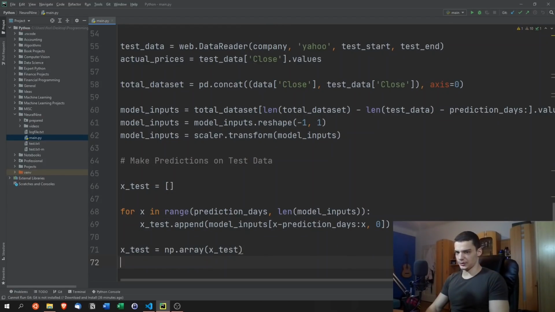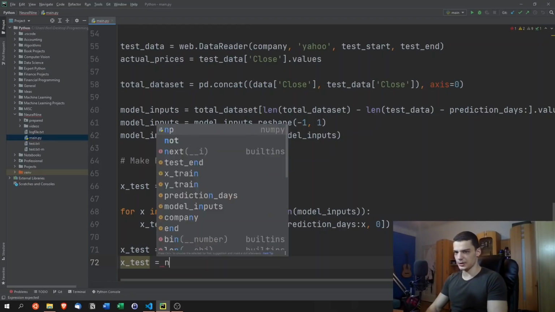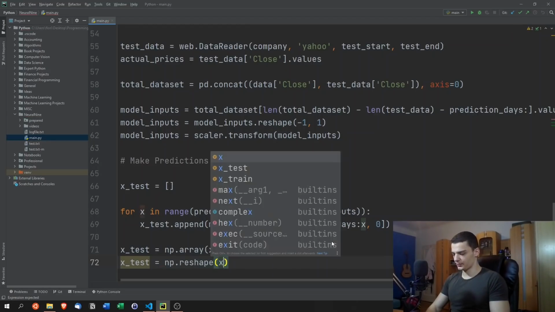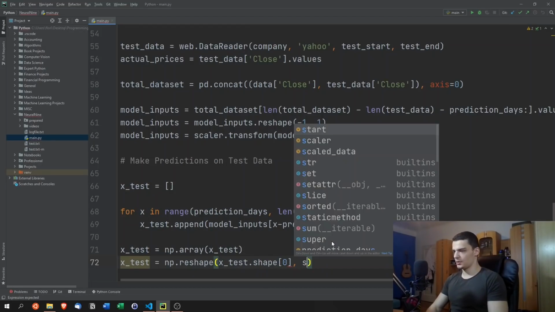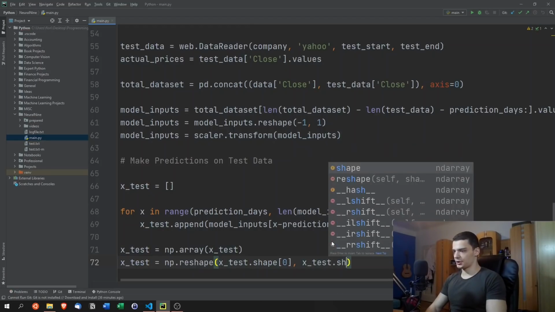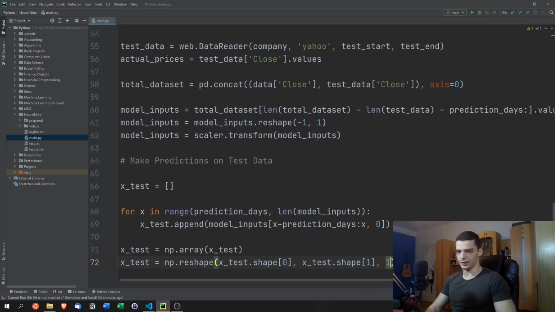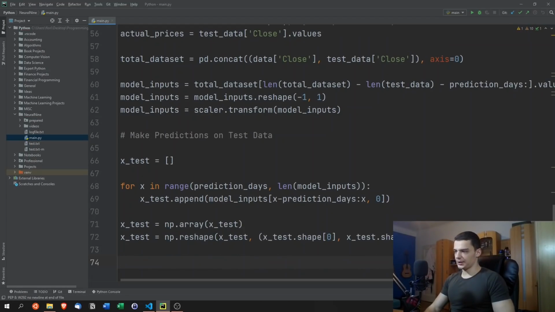And then we also need to reshape it again, so that it has the same format. x test equals np.reshape, x test.shape 0, x test.shape 1, and 1 additional dimension here. However, I think I forgot something. Oh yeah, actually we need to say x test here, and this is going to be a tuple of the shape. There you go. And now we can go ahead and just predict based on that x test data.